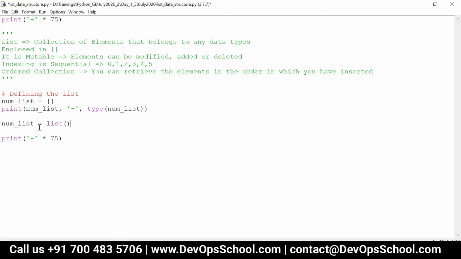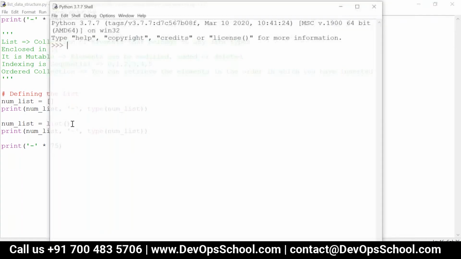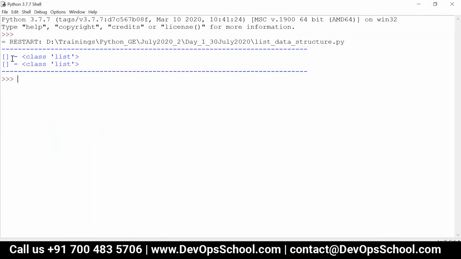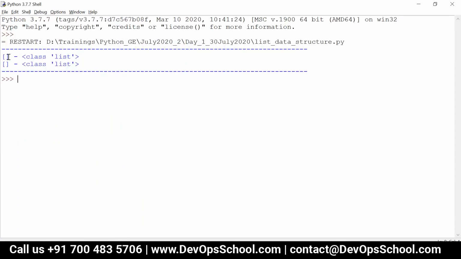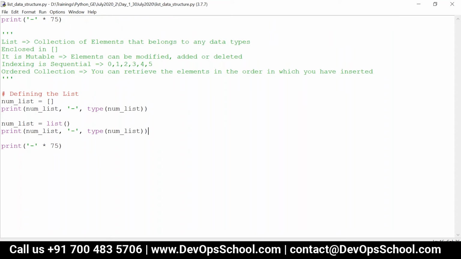That is, just create one object which belongs to class list. All right, so now let's see, both will produce the empty list only. Both have produced an empty list only.